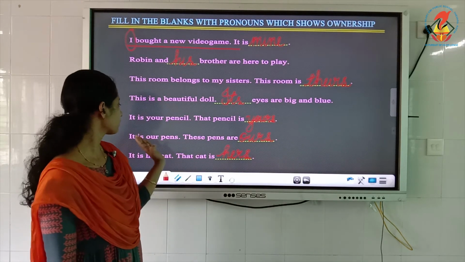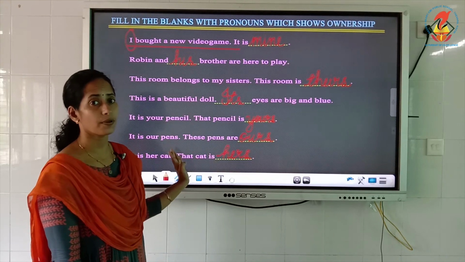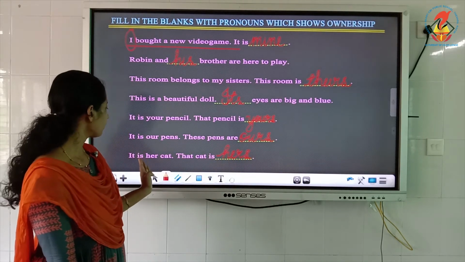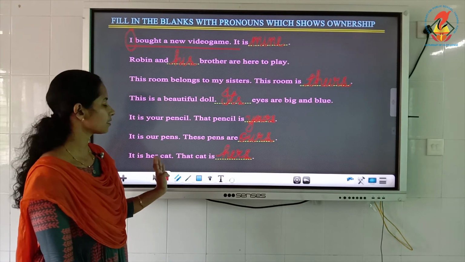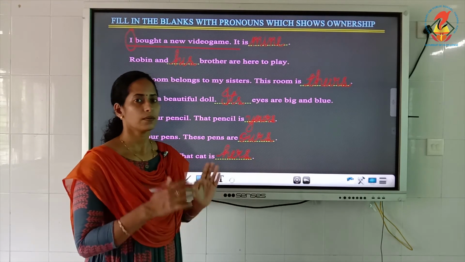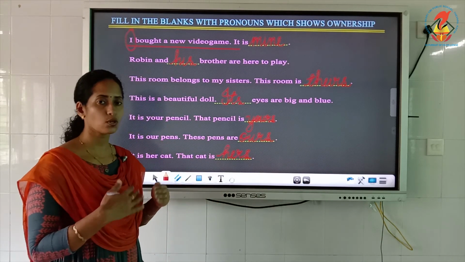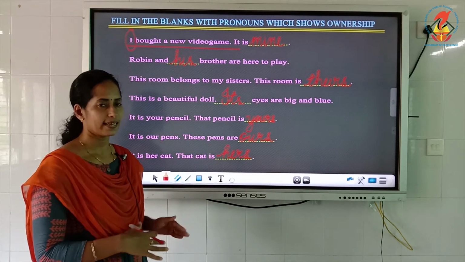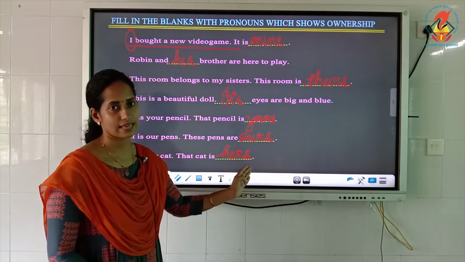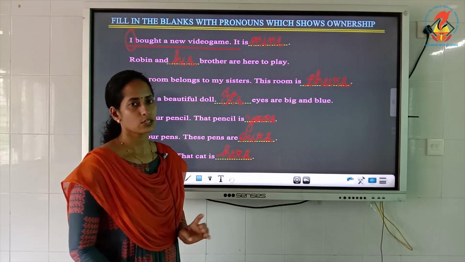So here it is ours. Our becomes ours. Am I clear? Okay. And it is her cat. That cat is hers. In pronouns which show belonging, it becomes her. And in pronouns which show ownership, it becomes hers, as s is added. Okay. So I hope it is clear.